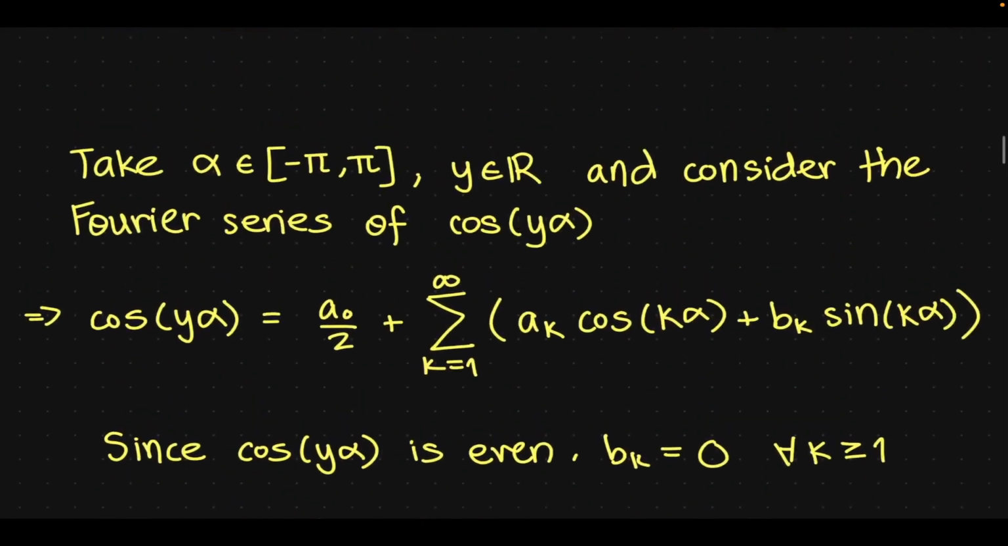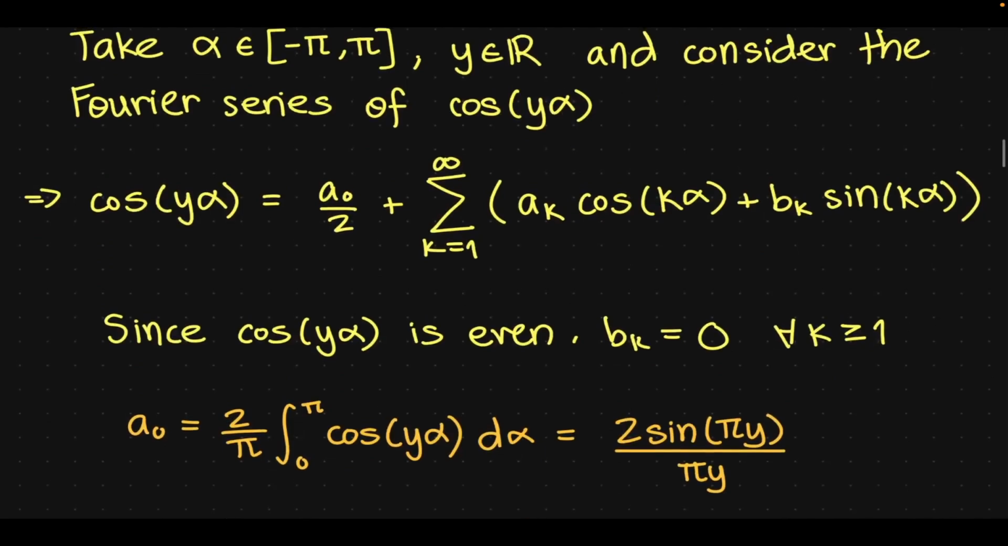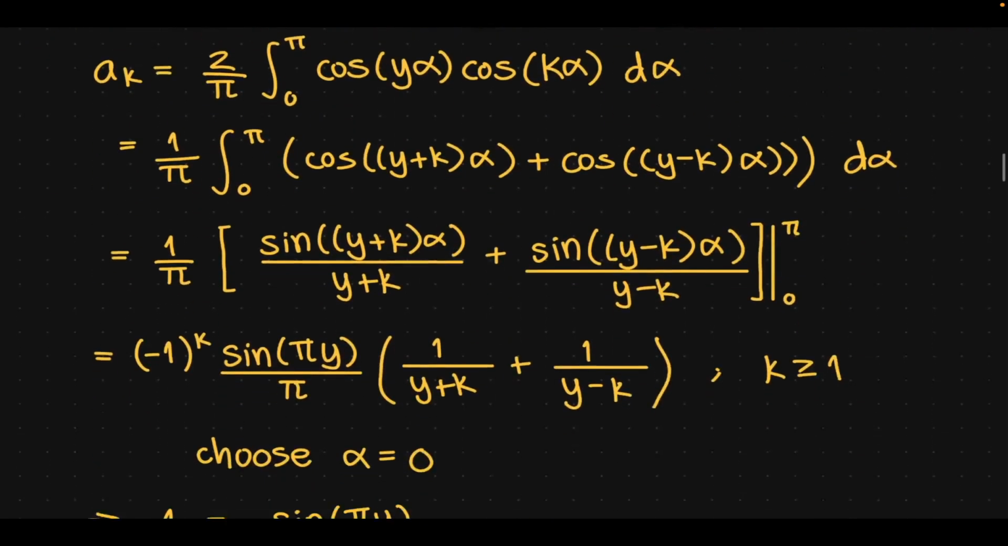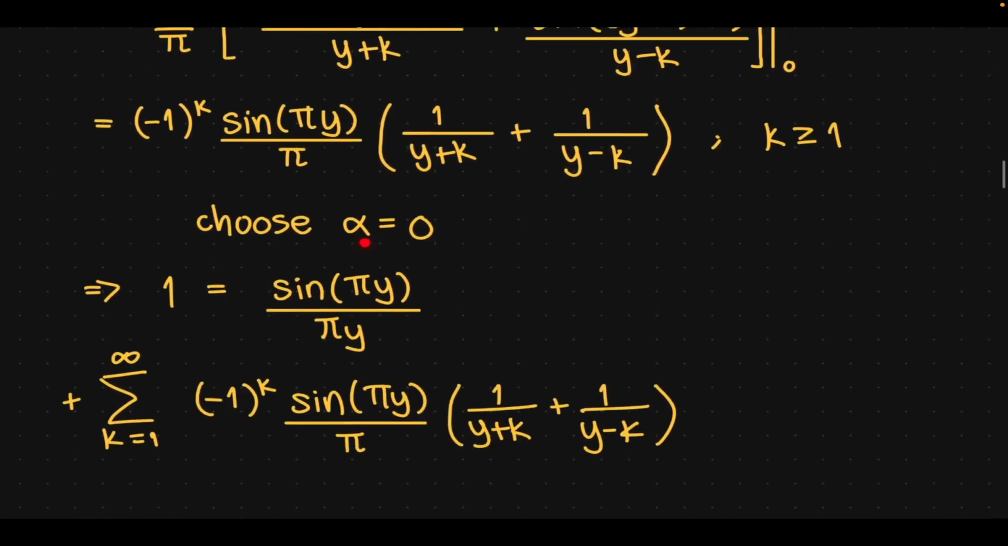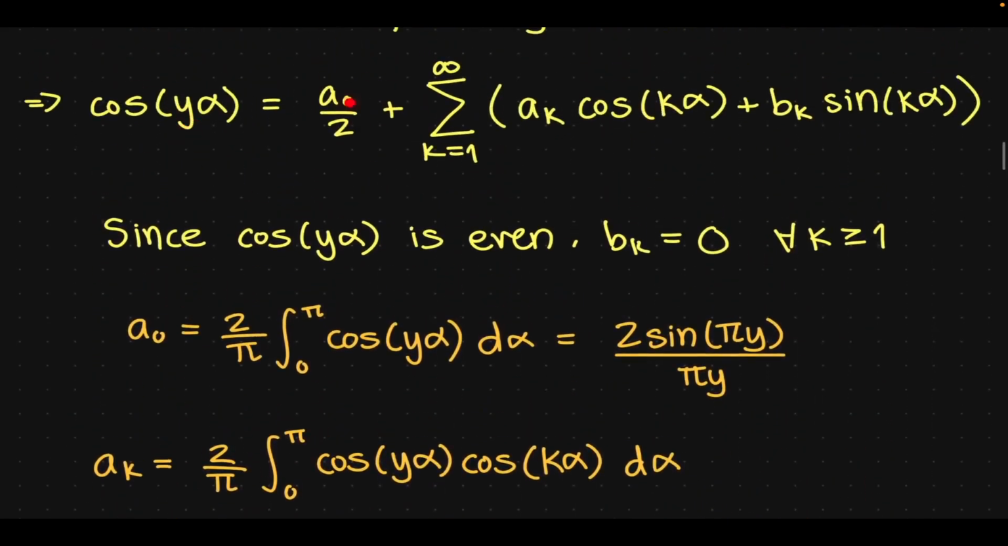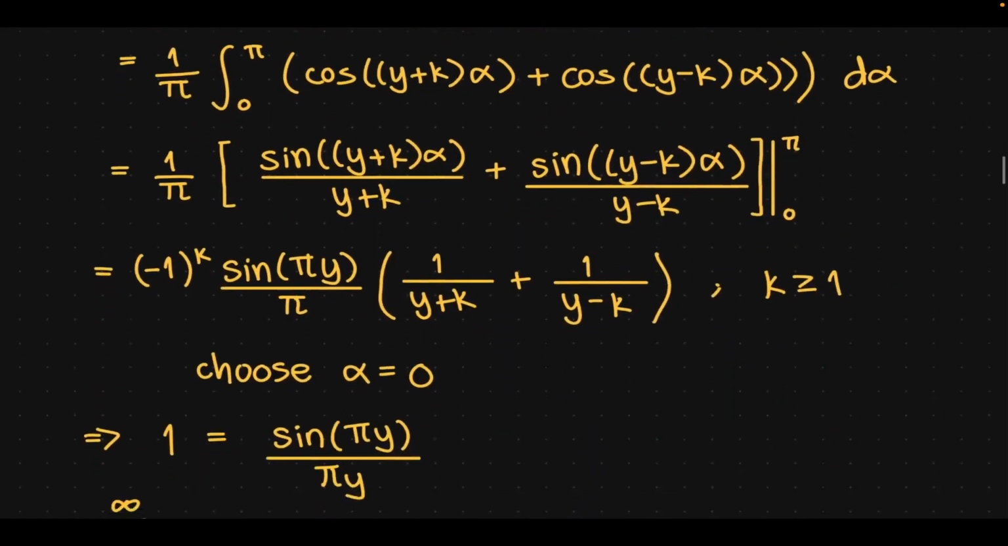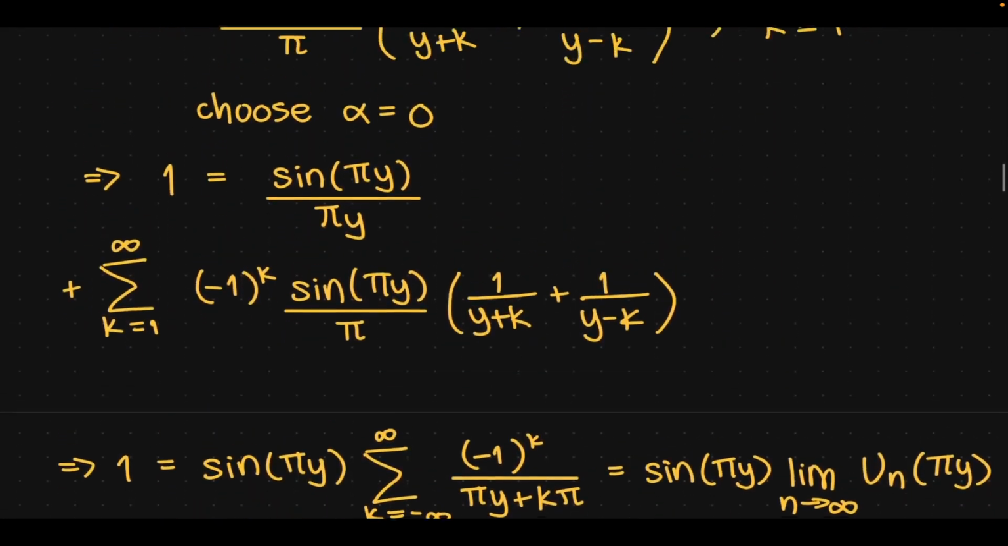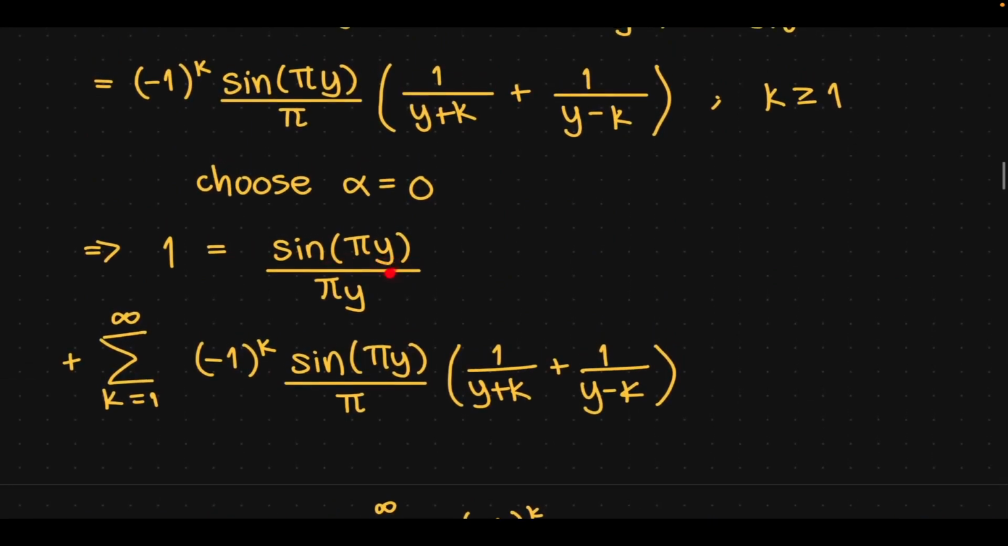Okay, that's nice. Now, since alpha is between minus pi and pi, we can readily make the choice of alpha equals 0. When I do that, I'll have cosine of 0, which is 1, on the left hand side here. We know what a naught is and we know what a_k is now, so we can just plug those in for alpha equals 0. We get 1 equals sine of pi y over pi y plus the sum from k equals 1 to infinity of minus 1 to the k, sine pi y over pi, times 1 over y plus k plus 1 over y minus k.